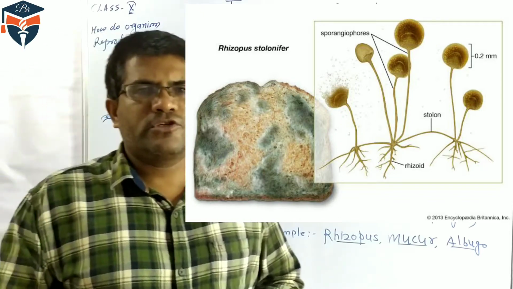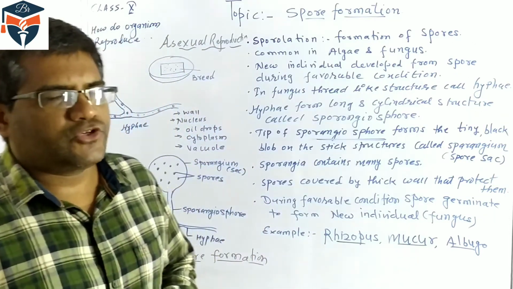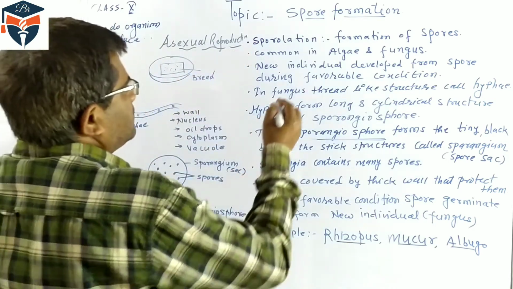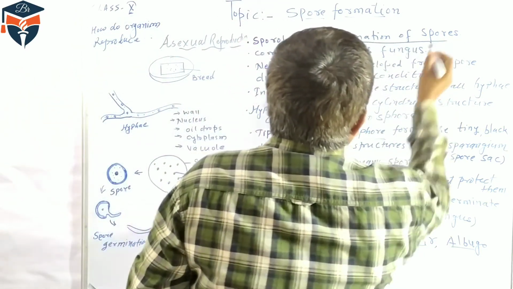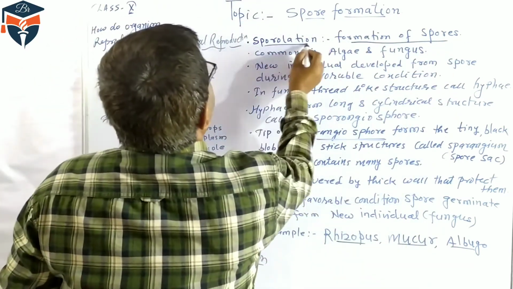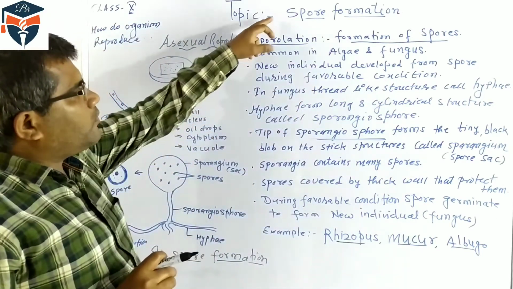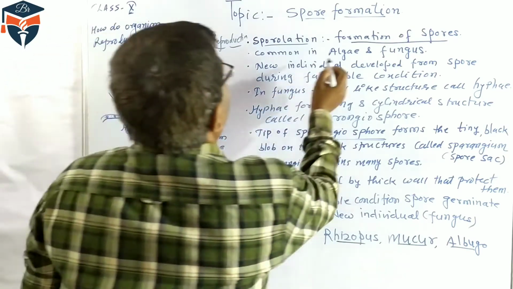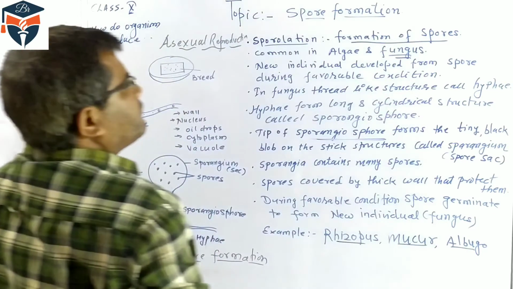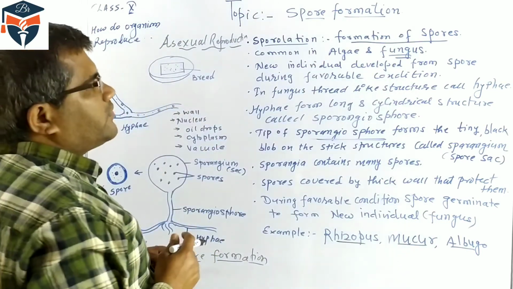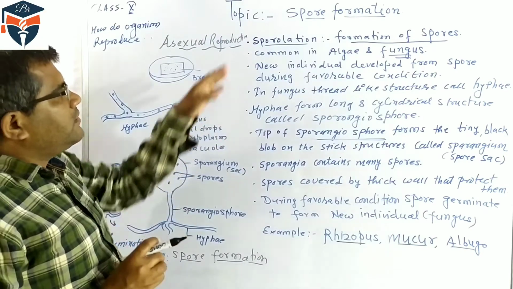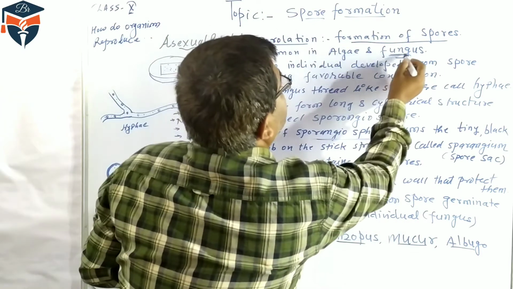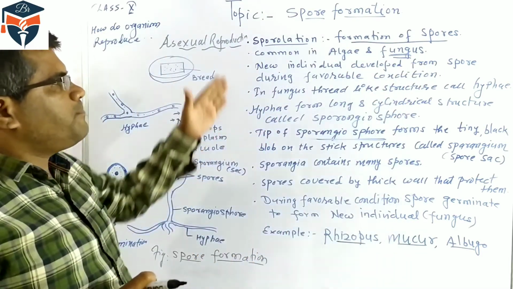So we have to discuss now regarding spore formation. Students, spore formation is the process where spores are formed, and this process is called sporulation. This spore formation process is very common in fungus. There are different types of spores. You can see algae and fungus. Here the method of spore formation is very common, but in class 10 we have to discuss the formation of spores in the fungus.